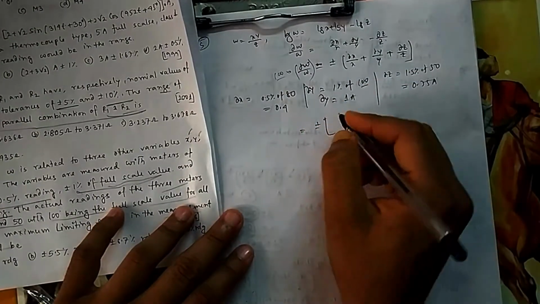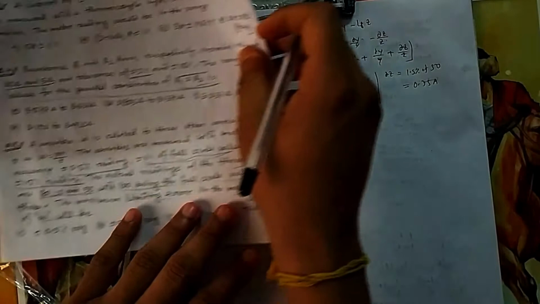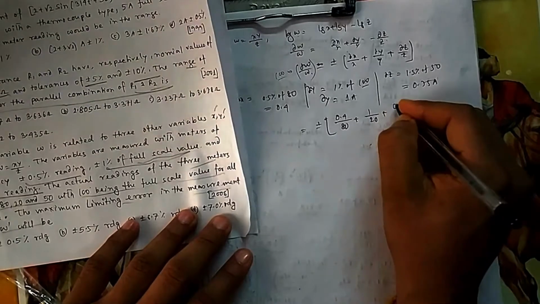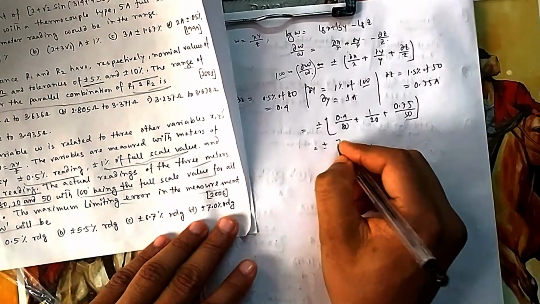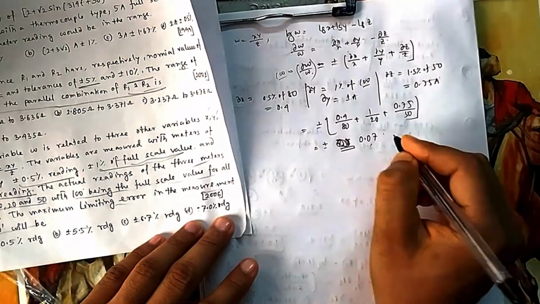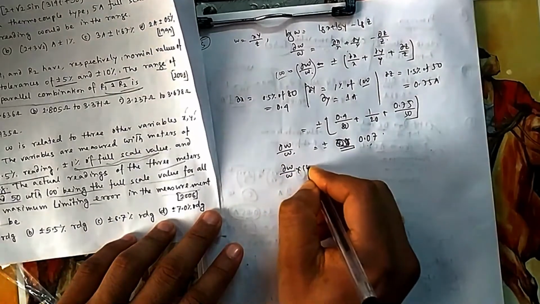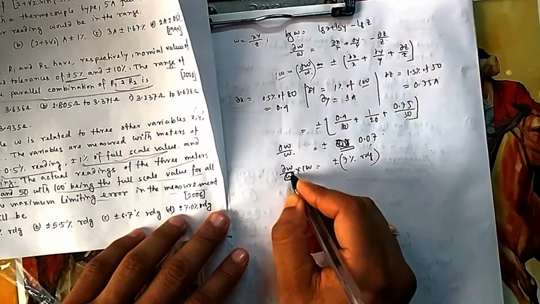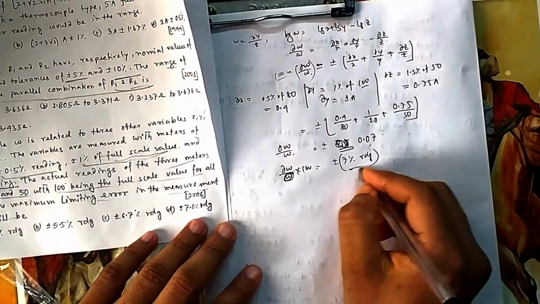So put all these things there. So it will be plus minus 0.4 divided by what is your x? x is your reading. What is reading? We are getting 80. Y is 1 by reading, which is 20, and Z is 0.75 divided by reading, which is 50. So if you club all these things, you will get plus minus 7%. That is actually 0.07. So in terms of percentage, because it is dW by W, the error in dW by W in terms of percentage will be plus minus 7% of the reading. Because you are taking on the base W, W is the reading. W is not full scale reading, so 7% of the reading. That is your option D.